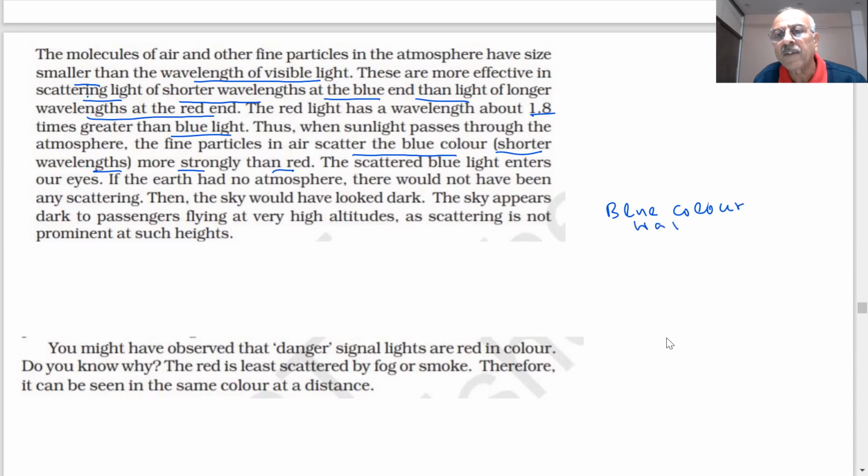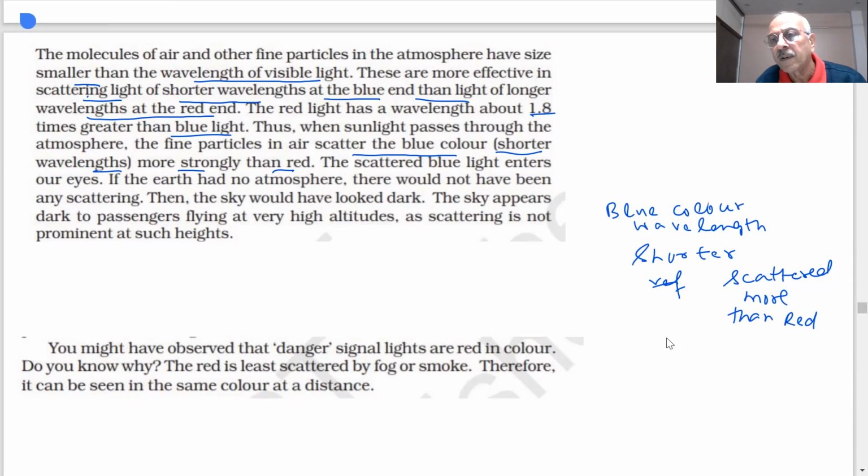Blue color wavelength, students, is shorter. That is what will happen: it will be scattered most. The shorter wavelength is scattered more. So the particles scatter the blue light more strongly than red color. Therefore, the sky appears to be blue.